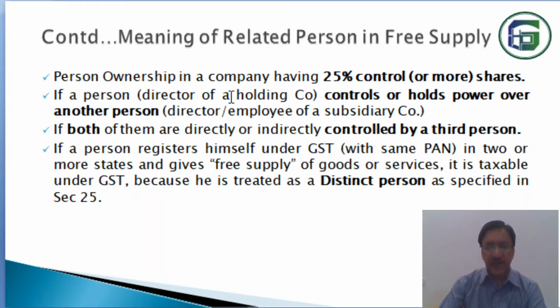If a person is a director of a company and another company is a subsidiary company of the first one, then he controls or holds some power over the other. Suppose there are two companies, one is a holding company and another is a subsidiary company, then naturally the director of the holding company has control over the director of the subsidiary company, so they will be treated as related person. Again, if both of them are directly or indirectly controlled by a third person, in that case they are also treated as related person.